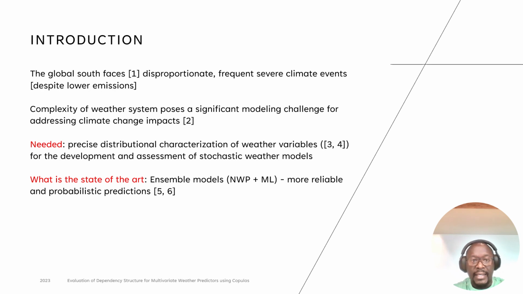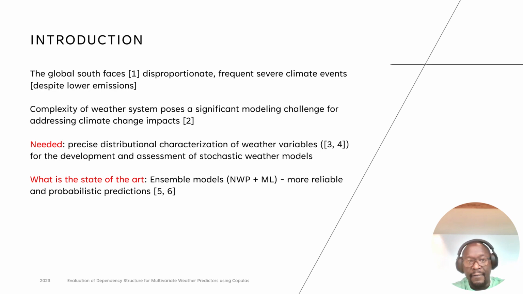Now, the climate system is characterized as a chaotic system due to the interplay of different variables such as solar radiation, temperature, pressure systems, ocean currents, precipitation, and cloud cover. And this poses a significant modeling challenge. So what we need is precise distributional characterization of different weather variables that will lead to the development and assessment of better stochastic models.